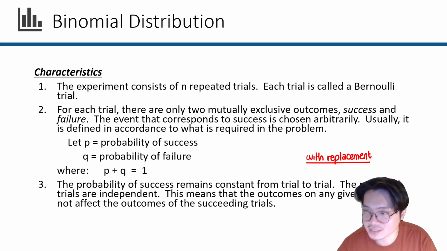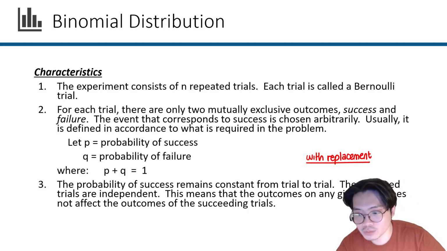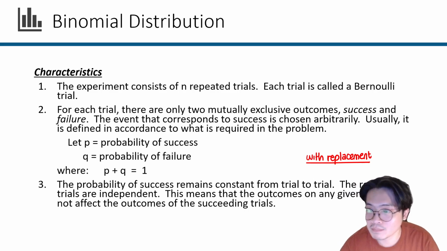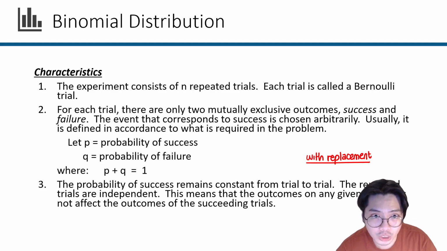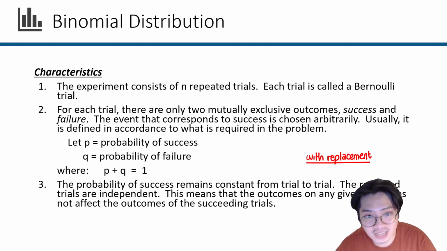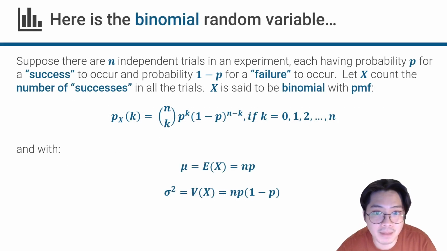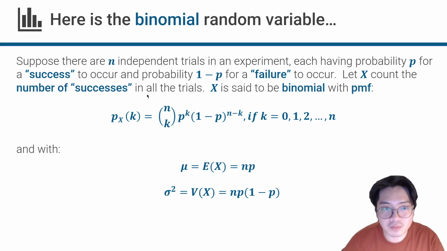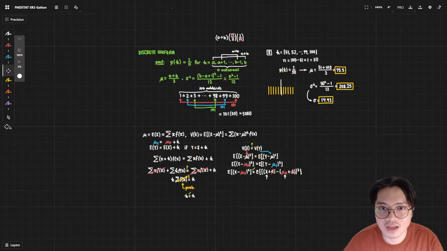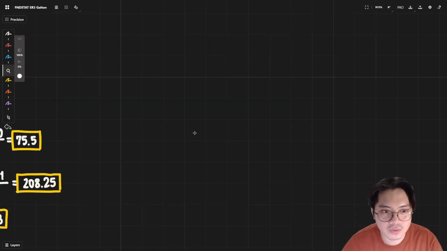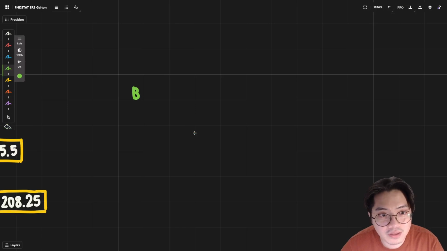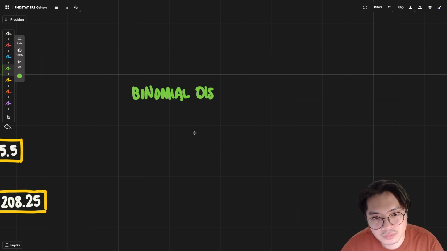And that is why we should make it very clear, because many things could masquerade as the binomial distribution. So let's be clear, if it checks these three characteristics, then it is a binomial distribution. Now, we can write down the binomial distribution in our little formula sheet right here.